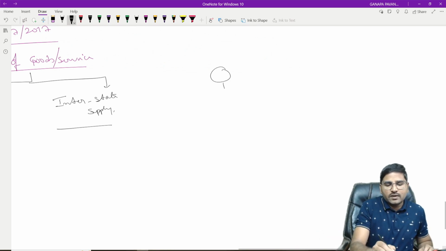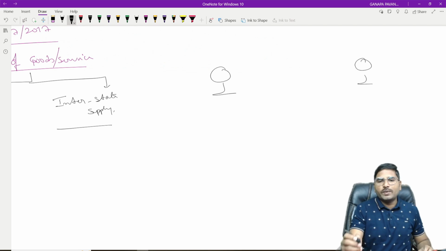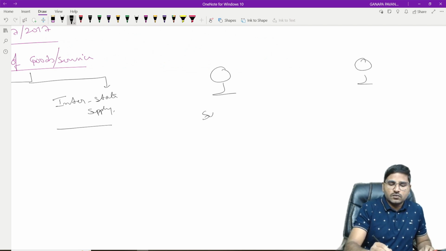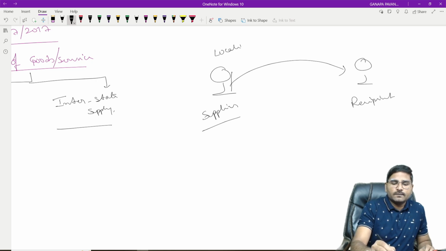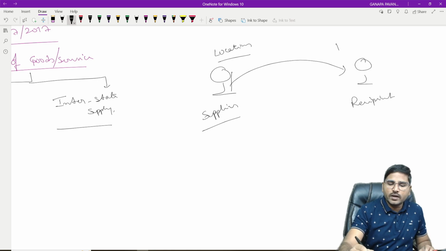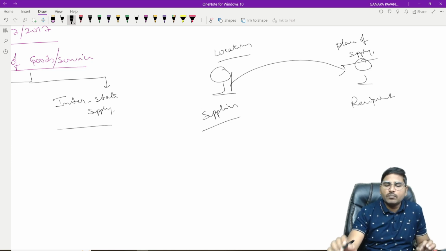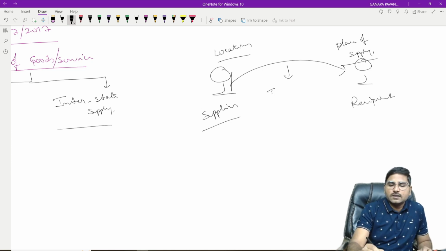As you know, wherever there is a supply between two persons, supplier and recipient, where the supplier location and the place of supply both are in the same state.